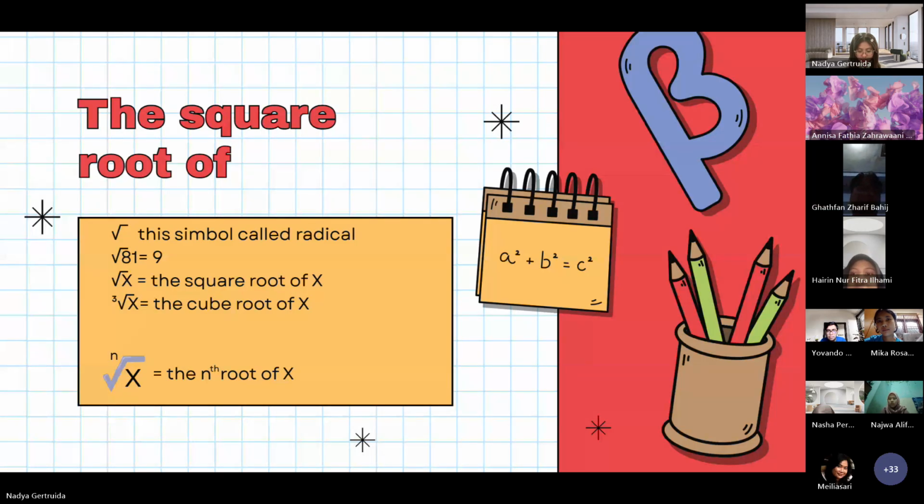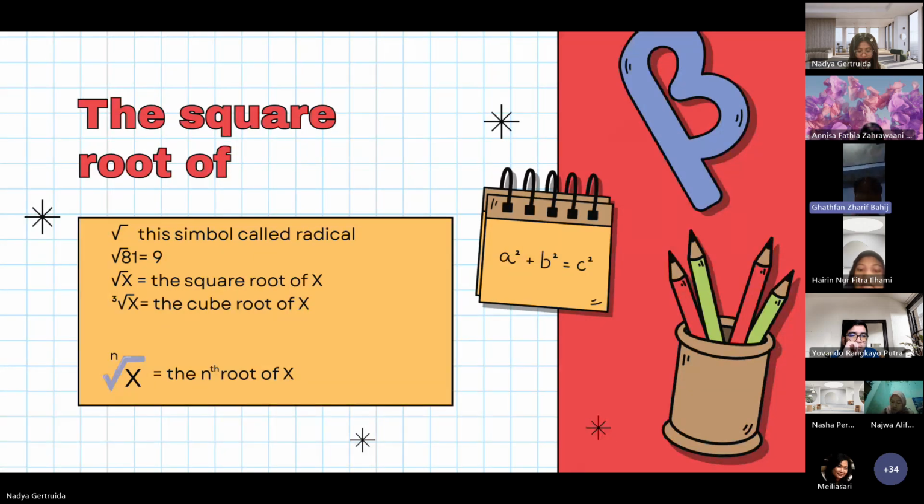Example, the square root of 81 is 9. 9 multiplied by itself is 81, right? That's why it is called the square root: when multiplied by itself it equals the original number.